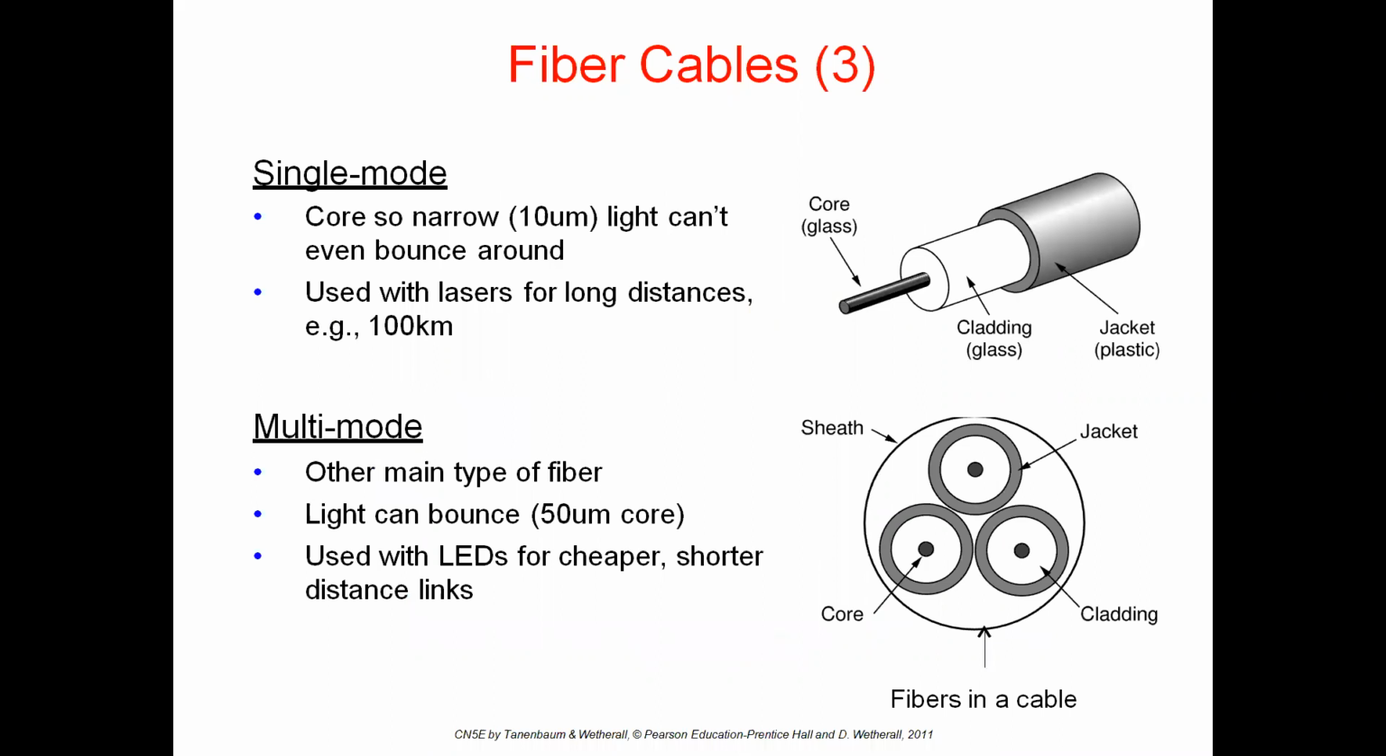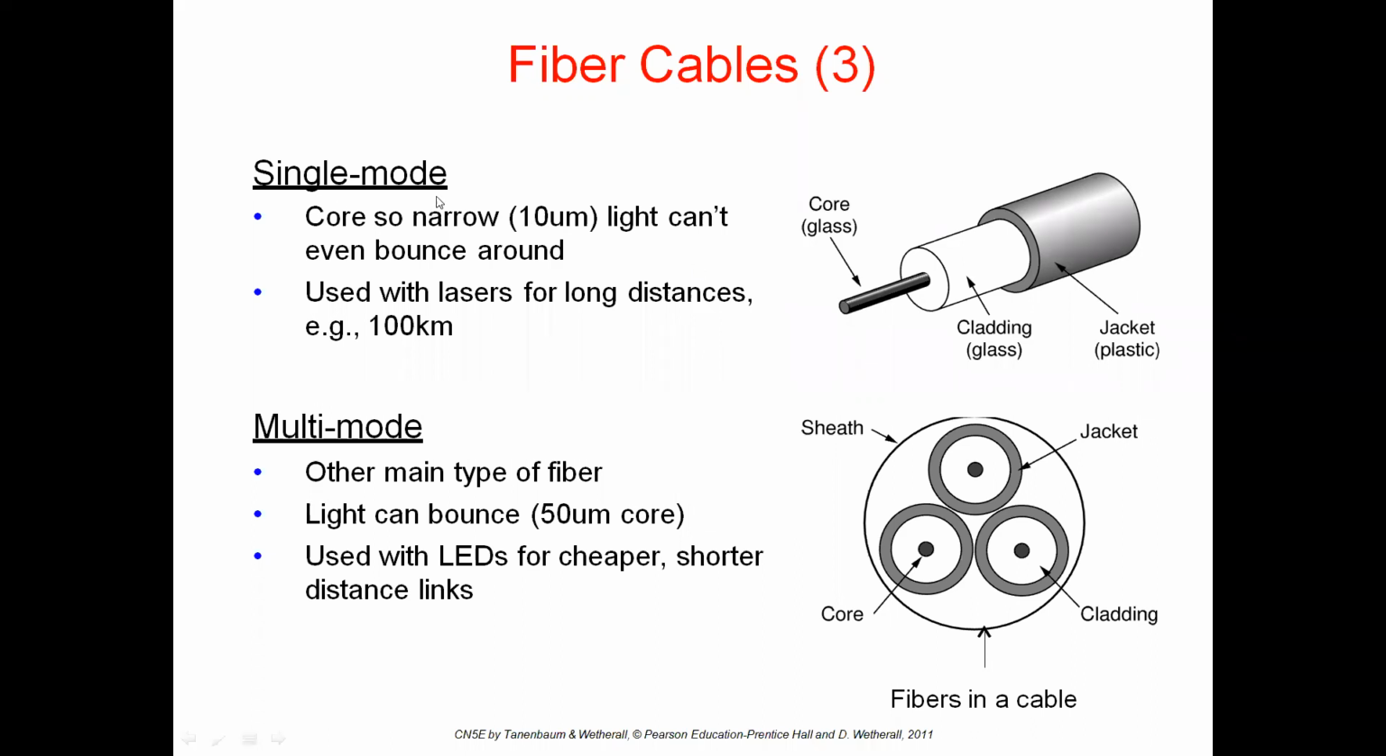Next, these are the two modes of fiber cables. The first one is single mode and the second one is multi-mode. I told you this is the inside material, the core material, and after that the cladding material, and after that the jacket. The jacket is nothing but the plastic insulation. In the single mode fiber cable, 10 um is the measurement. 10 um means micrometer.